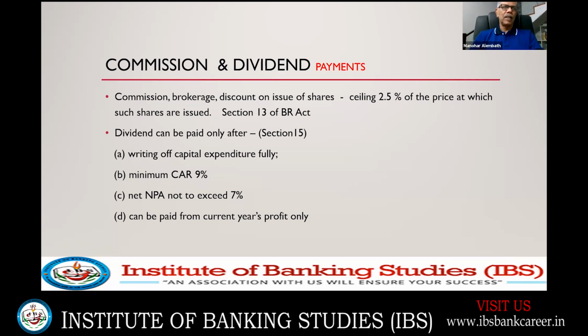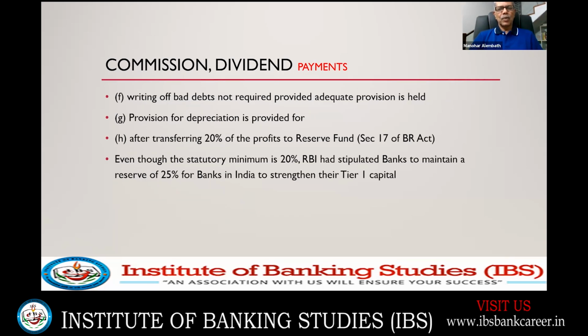So A, B, C, D, all these points are important because they stipulate the conditions under which a bank can pay dividend. If even one of the conditions is not satisfied, you cannot pay the dividend as far as a bank is concerned. Writing off bad debts is not required, provided adequate provision is held. So bad debt could be there, but if provision is held, you can still pay the dividend. Provision for depreciation is provided for.